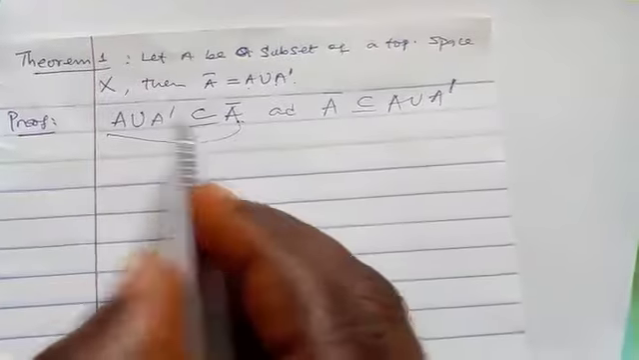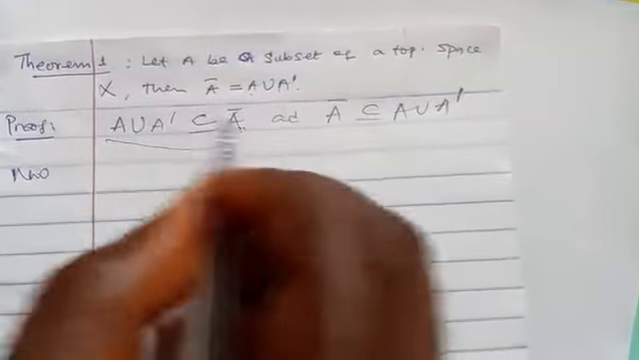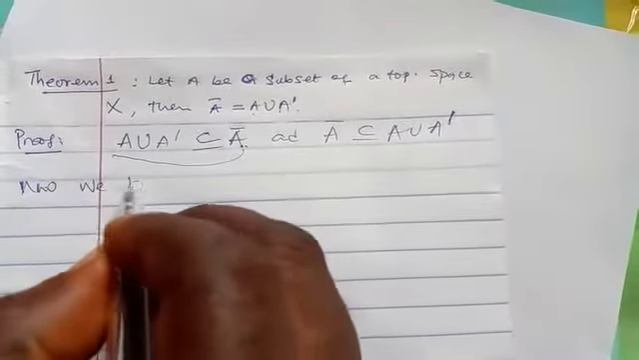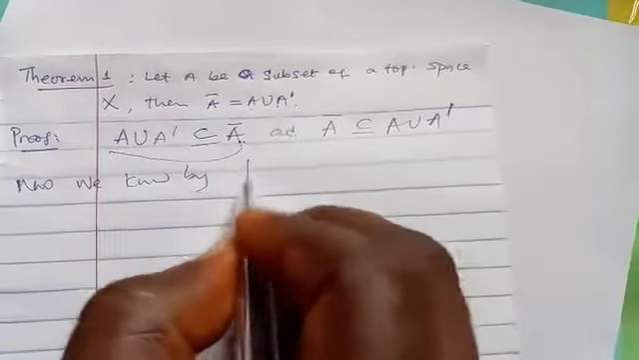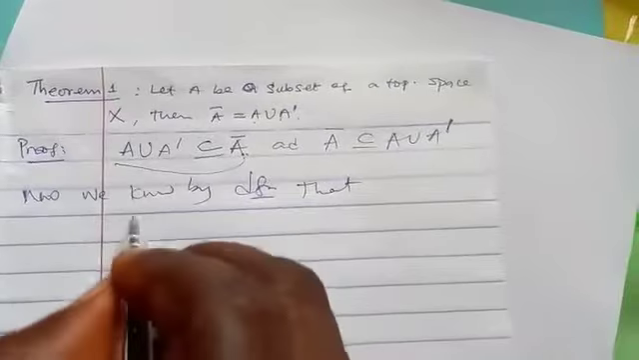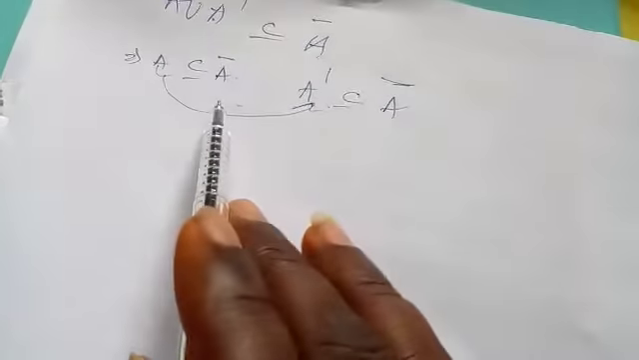So for this first part, if you want to show it, we know by definition that A is a subset of A bar. We want to show it just like what I said there. It's a subset of A bar, but I don't need to show it because it is inside our definition.